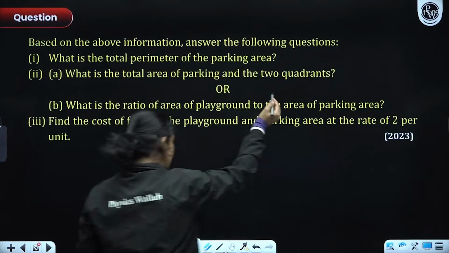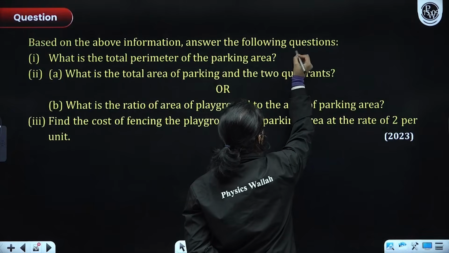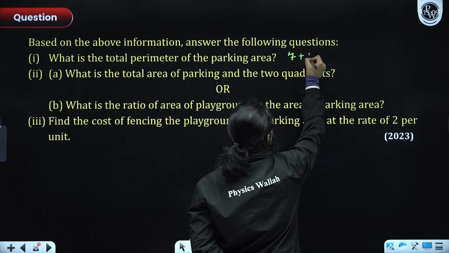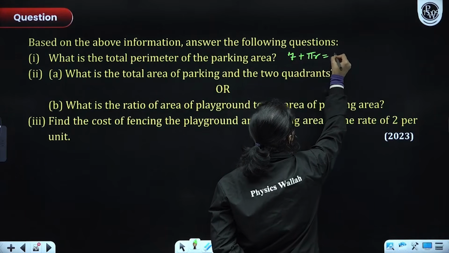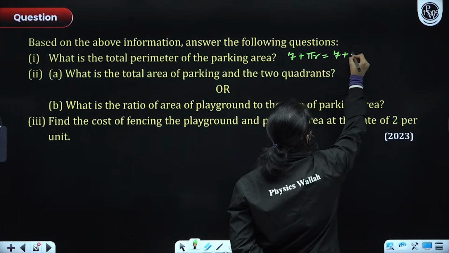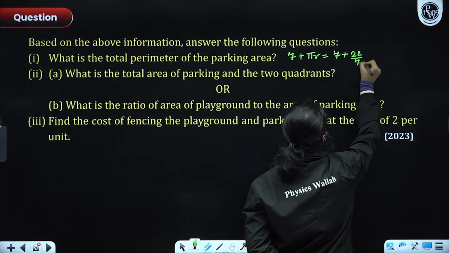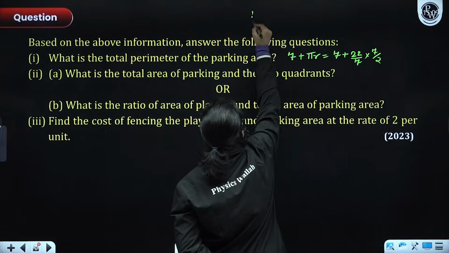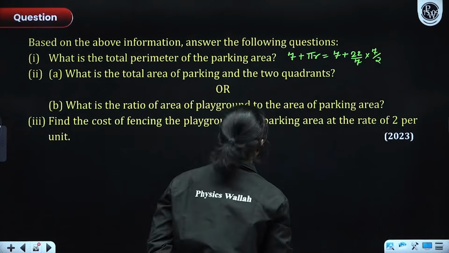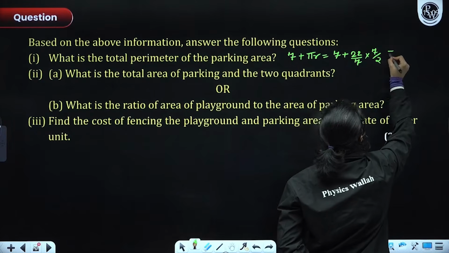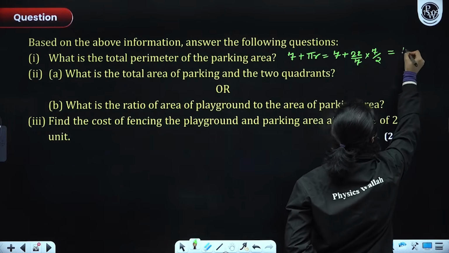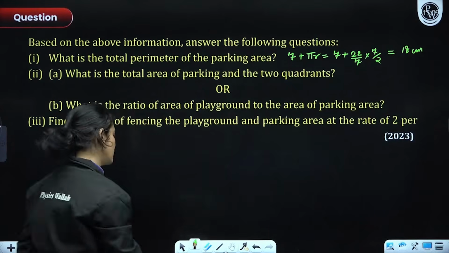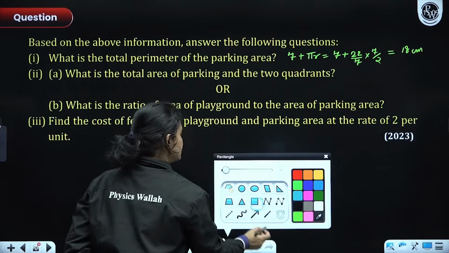What is the total perimeter? The total perimeter would be equals to the 7, basically 7 plus pi r, right, is equals to 7 plus 22 by 7 into radius is 7 by 2. Theek hai, I'll draw the diagram here. Achha chalo, later will draw the diagram, no worries. Theek hai, so once we calculate this, we'll have 18 centimeters. Did all of you people get 18 centimeter as the answer? I hope you got this. This was easy. Theek hai, chalo.